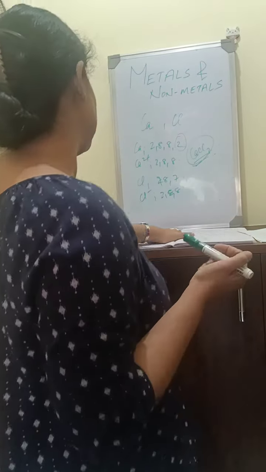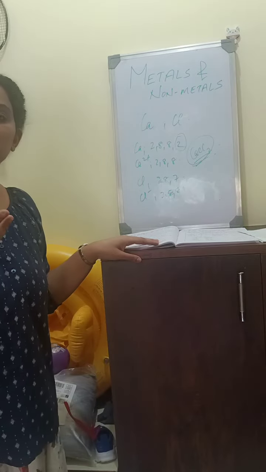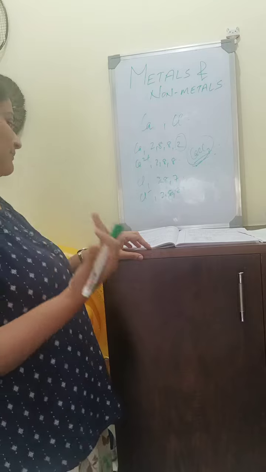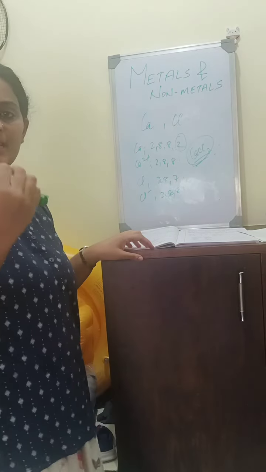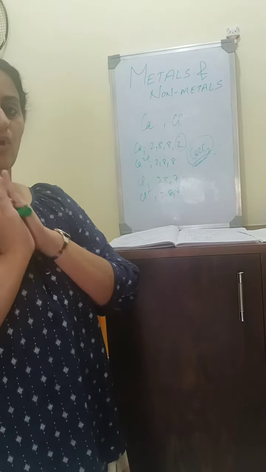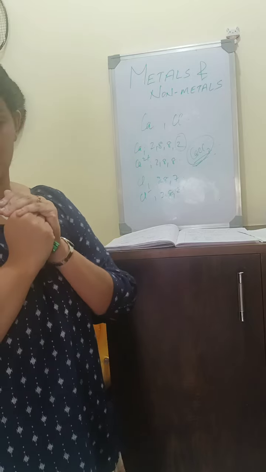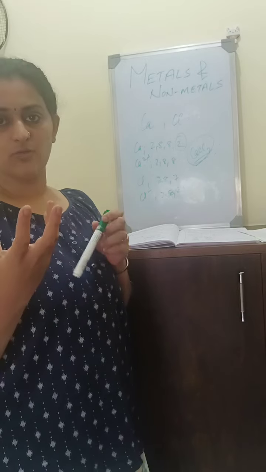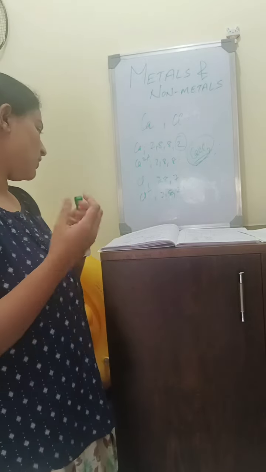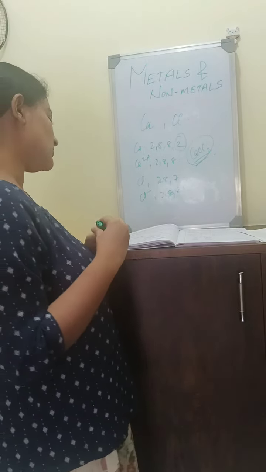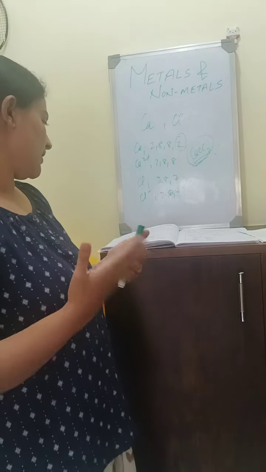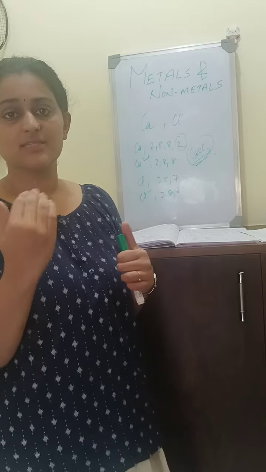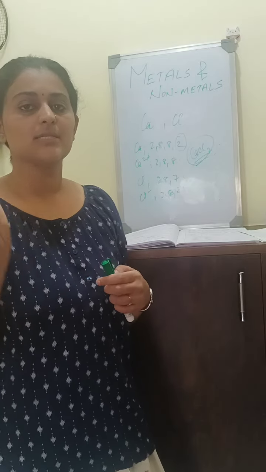Okay. Next, let's see the properties of these ionic compounds. Ionic compounds are crystalline in nature. They have high melting and boiling points. They don't conduct electricity in solid form, but they conduct electricity in their aqueous form. They are soluble in water, and the ionic bond is polar in nature. They are hard solids, but when pressure is applied, they can be broken. Ionic solids have a definite crystal structure.